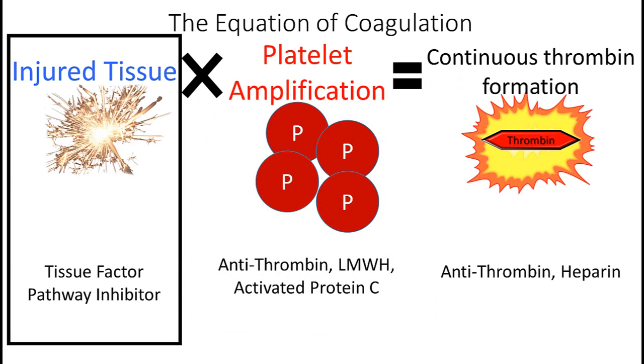To review, this is the third way the body prevents coagulation, which is by dampening the response to injured tissue. And tissue factor pathway inhibitor is the physiologic mechanism.